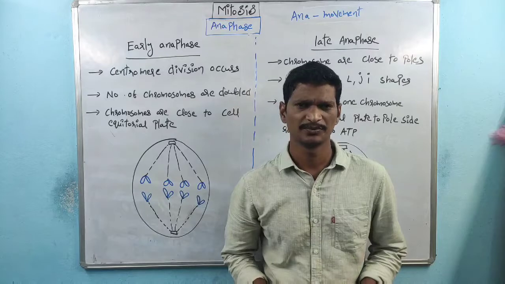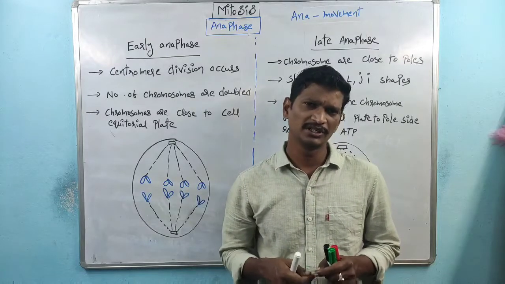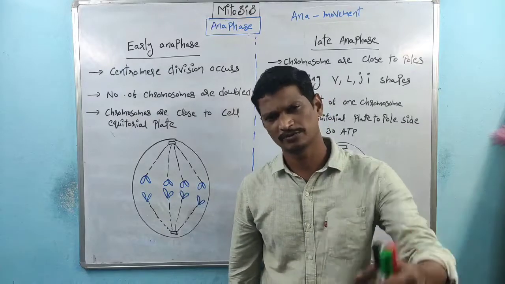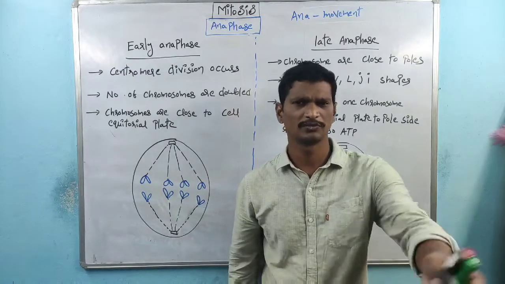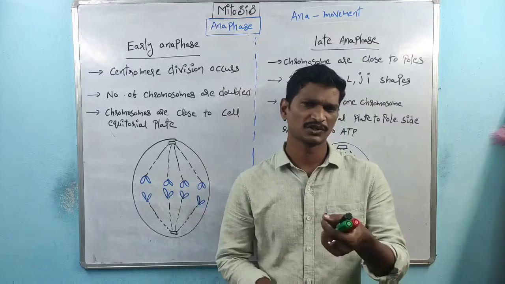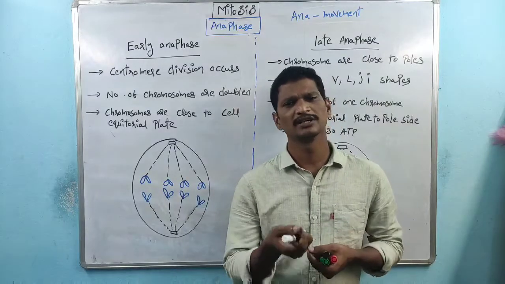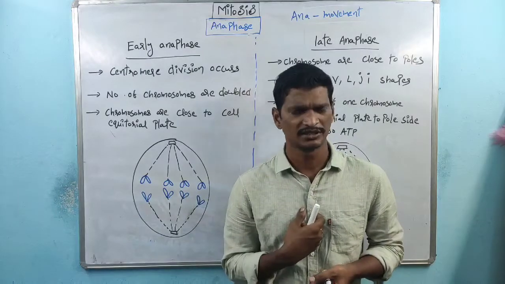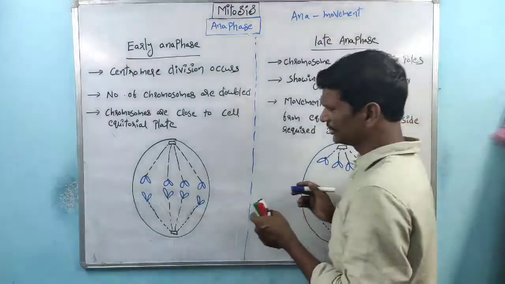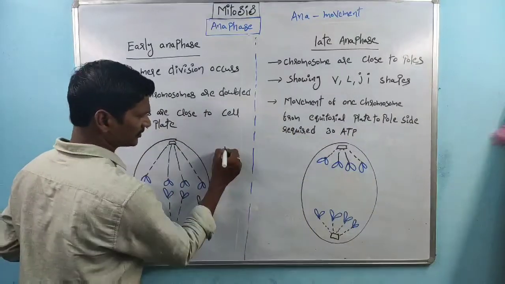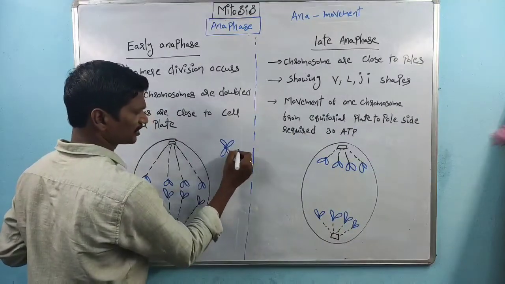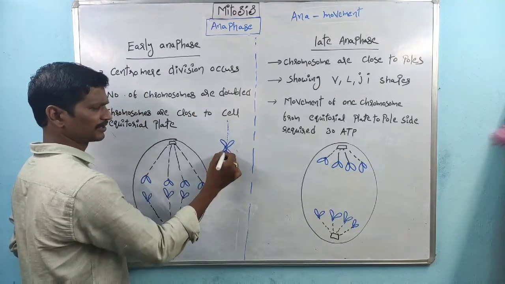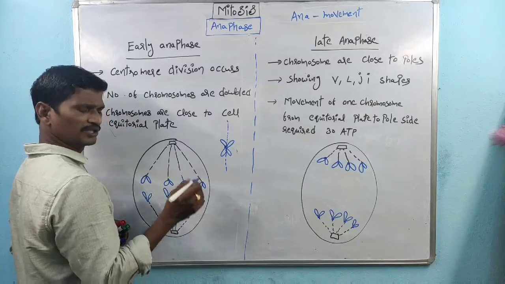Suppose we have a thread, and one end of the thread is knotted to a pen, right? First of all we throw that pen. After the tying process, we throw that pen, then slowly we are pulling, slowly pulling, right? Then the pens are moving towards our side. So here also, initially within metaphase, the chromosomes, this is one of the chromosomes, are attached to the spindle apparatus. So that is about the metaphase.